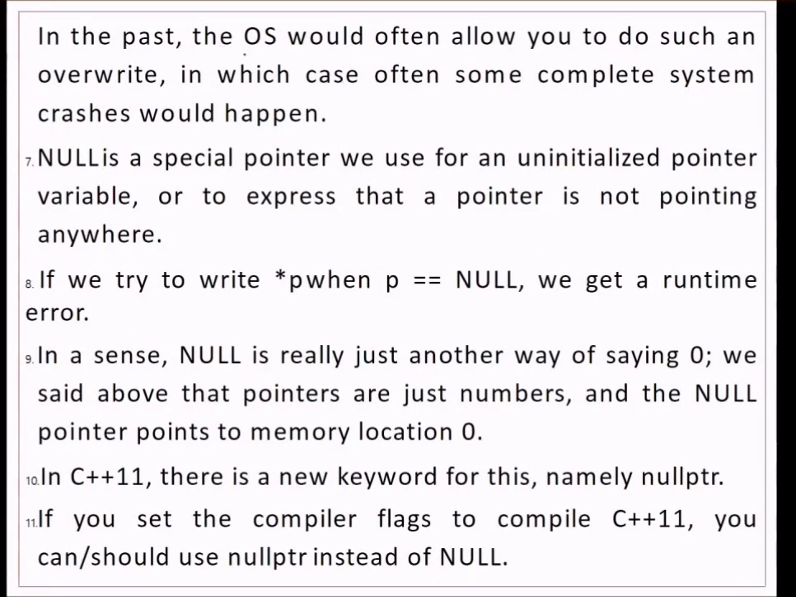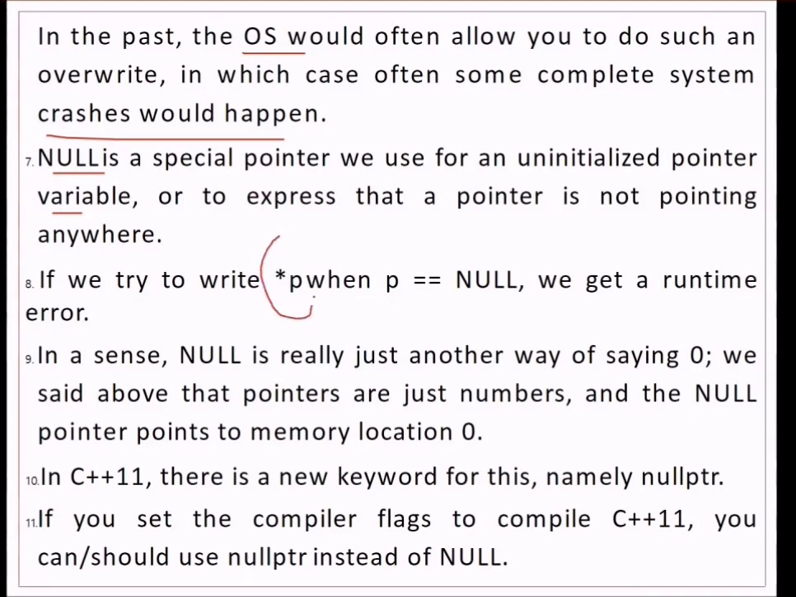Previously, the operating system would allow you to do such an override, in which case often complete system crashes would happen. This we have already seen. People who have an overview of what was going on 10 years back are aware of this. And talking about null, this is a special pointer we use for an uninitialized pointer variable, or to express that a pointer is not pointing anywhere.